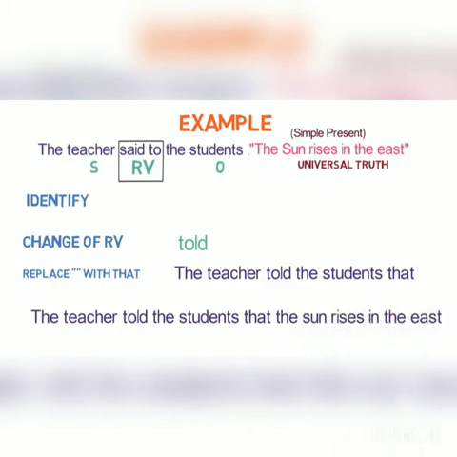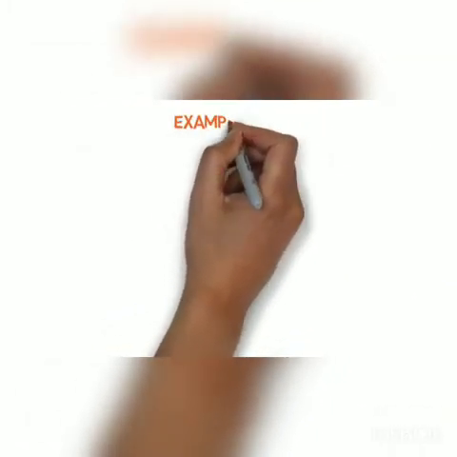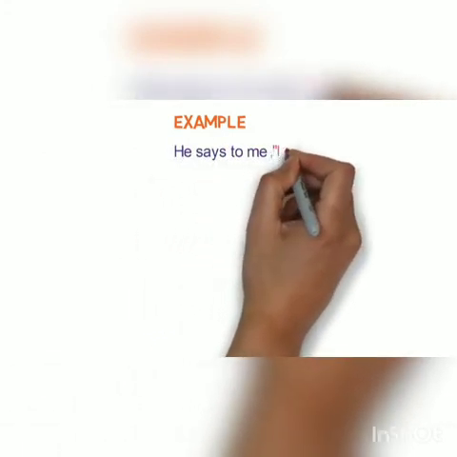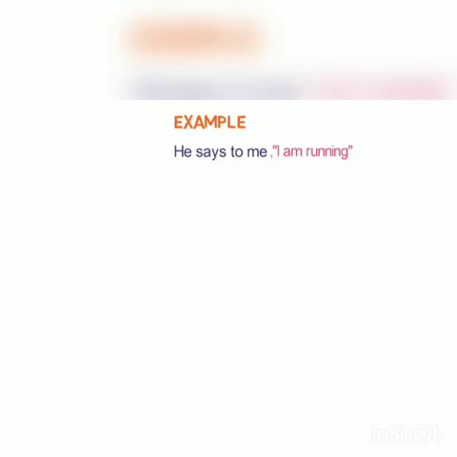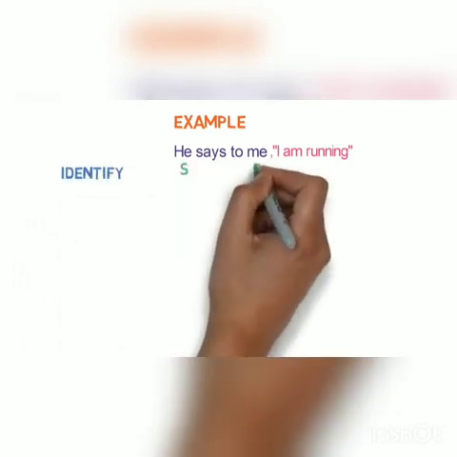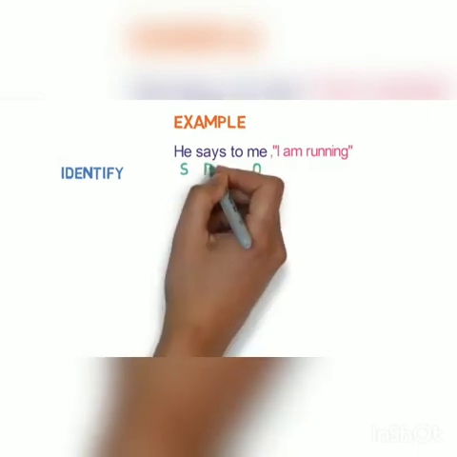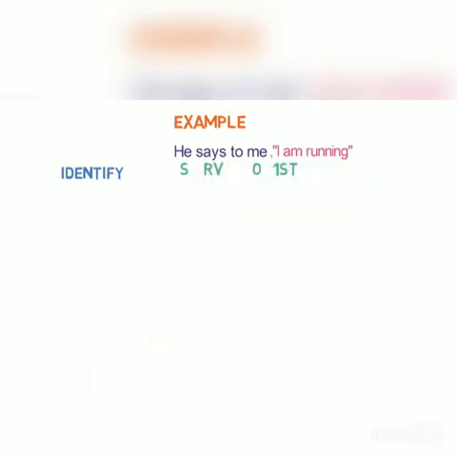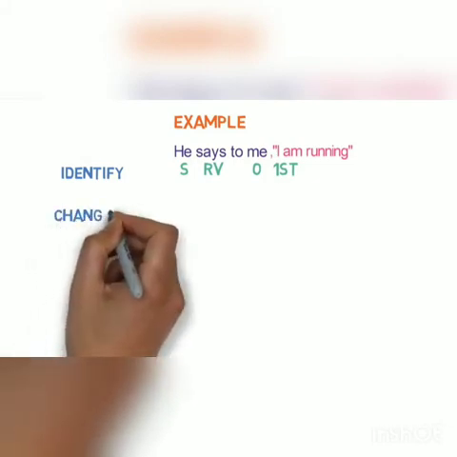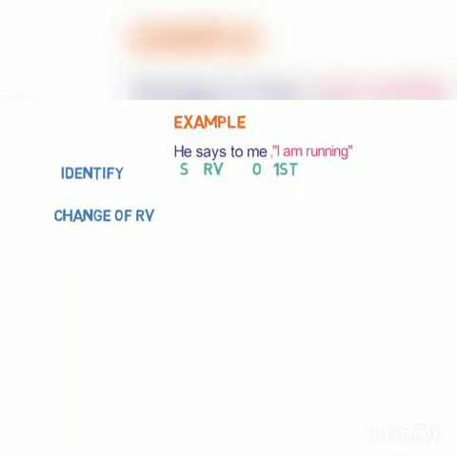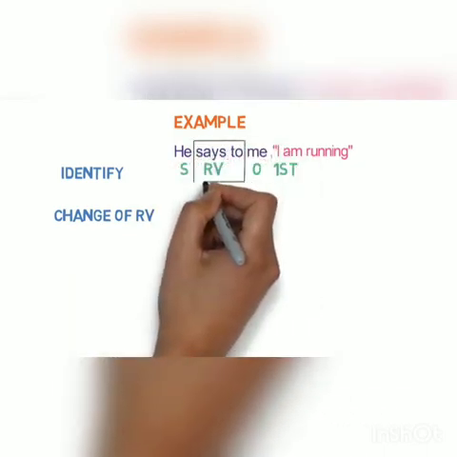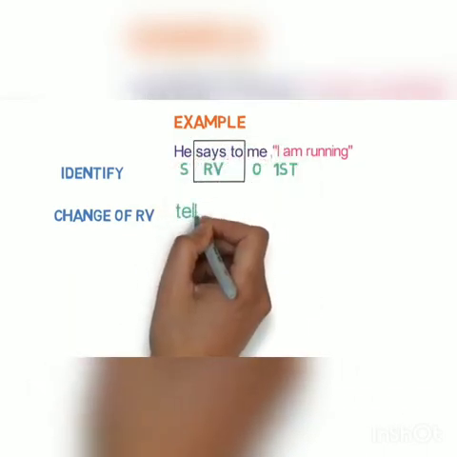Let's look into one more example to make things even clear. He says to me, I am running. The first step here is of identification. Here, he is the subject, me is the object, and says to is the reporting verb. And as says to is in present form, we will not check the tense. Second step is the change of reporting verb. As per the workflow we studied, says to will be converted to tells here.